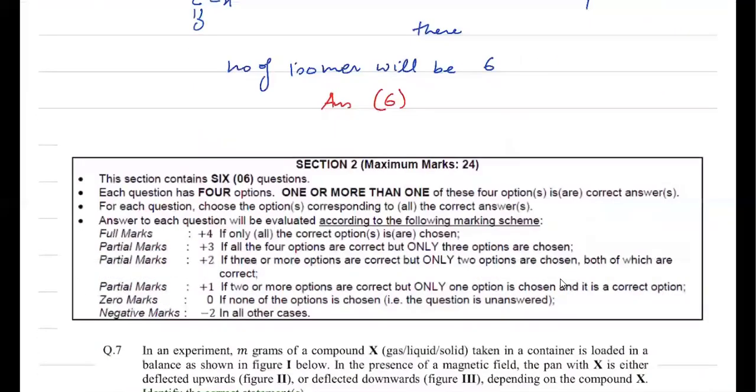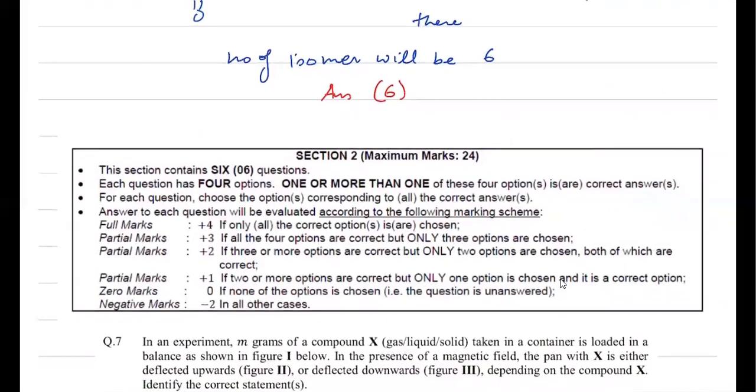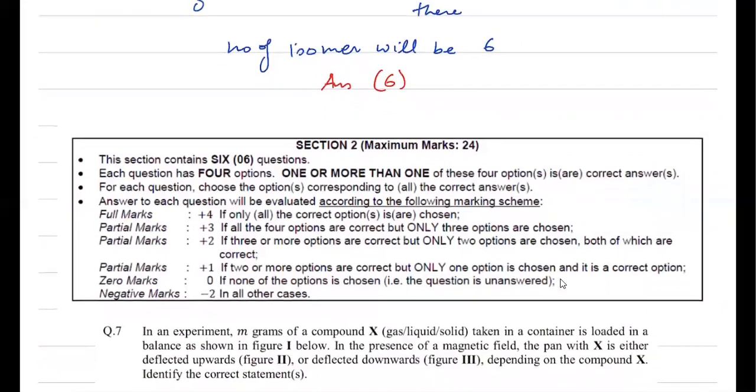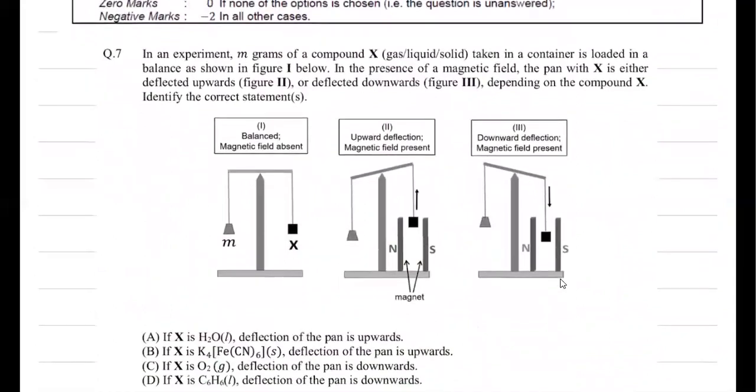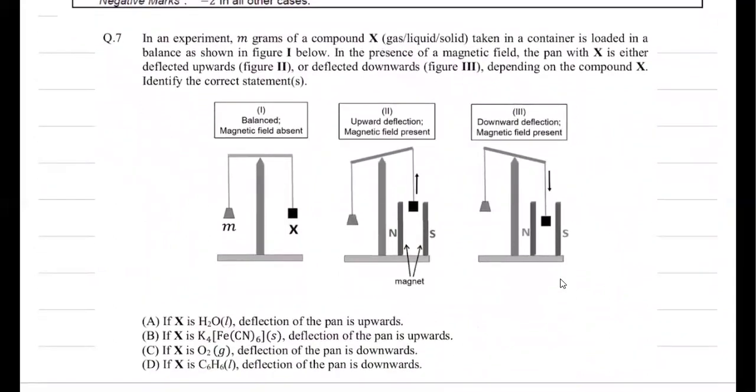Now to the second section, this is a multiple option correct question based section. Look at question number 7. It's given in the experiment that m gram of a compound X, which is solid, liquid, or gas, taken in a container is loaded in a balance as shown in figure 1. In the presence of a magnetic field, the pan with X is either deflected upward or deflected downward. Those attracted by the magnetic field will deflect downward. Those repelled by the magnetic field will be deflected upward.